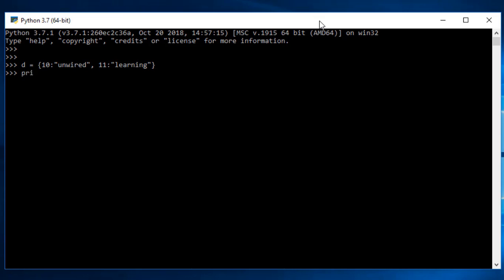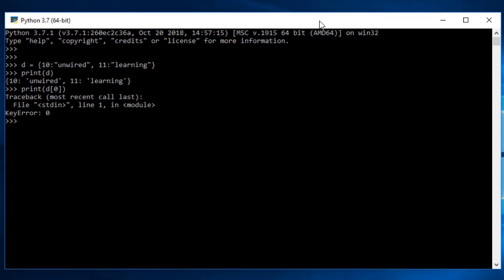Now if I want to print this, I can get the key-value pairs again. So I have 10 as unwired, 11 as learning. What if I want to extract any particular data? That means I want the 0th data. So all you have to do is go with the print option, give D, and here you give 0. What have we got? We have got an error because it is defined with key-value pairs. So if I need to get any value, there is no 0, 1, 2, 3.